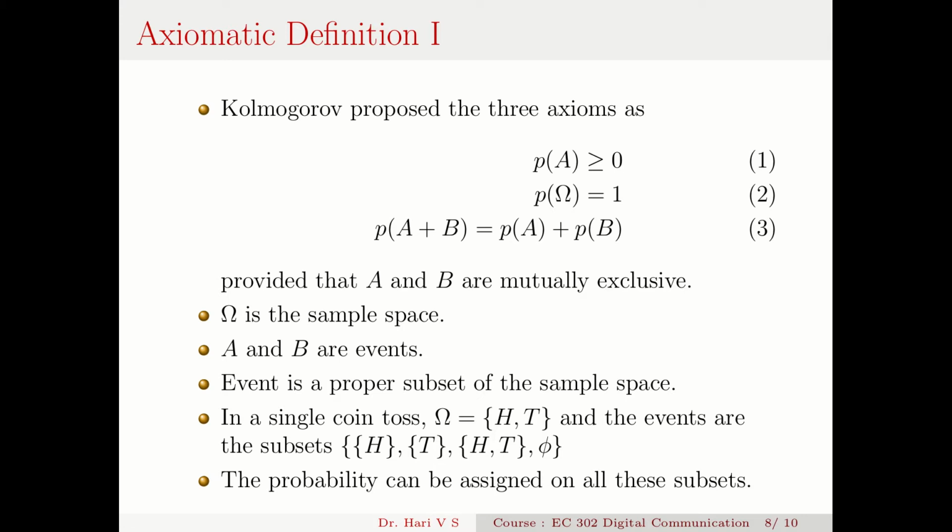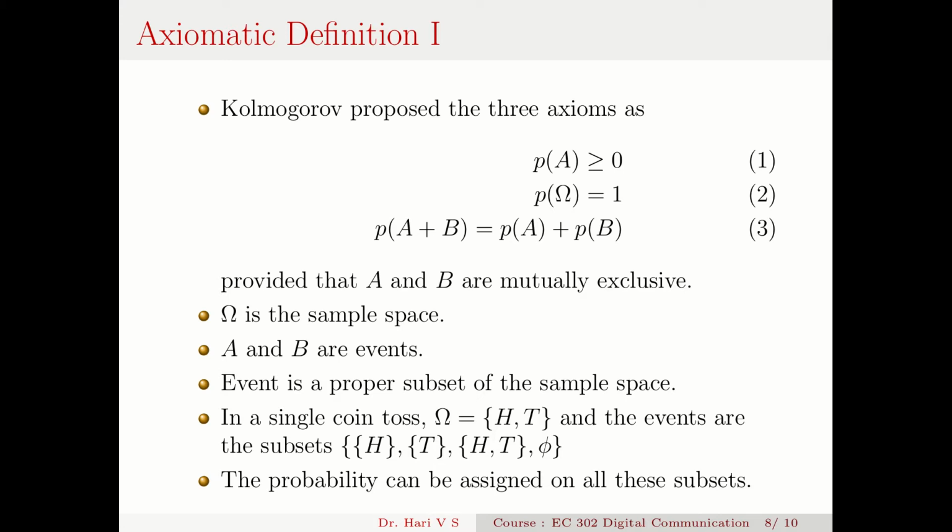Then the probability of a union, P(A union B) or P(A plus B), is P(A) plus P(B), provided that A and B are mutually exclusive events. Mutually exclusive means one precludes the other. Like if a head is there, it cannot be a tail. If a tail is there, it cannot be a head. So things are mutually exclusive.